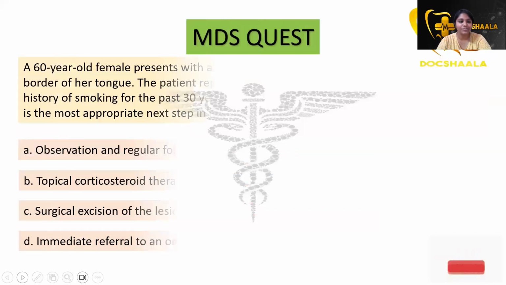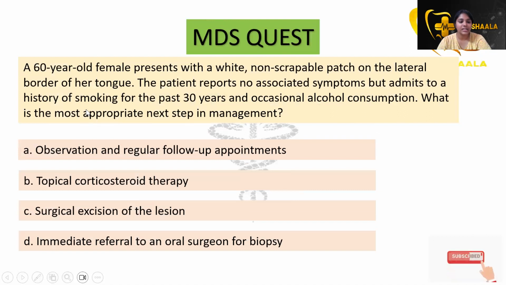Then coming to another question: a 60-year-old female presents with a white non-scrapable patch on the lateral border of the tongue. The patient reports no associated symptoms but admits to a history of smoking for the past 30 years and occasional alcohol consumption. What is the most appropriate next step in the management? The options given are observation and regular follow-up appointments, topical corticosteroid therapy, surgical excision of the lesion, immediate referral to an oral surgeon for biopsy.